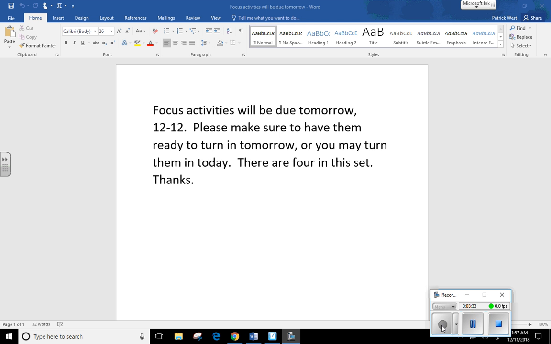This here I put up so I wouldn't forget. Focus activities will be due tomorrow, 12/12. Please make sure to have them ready. We only have 4. I was trying to get 5. I just did not have time to get it created and copied. So if you are kind of worried about your grade, these last grades are definitely ones you want to make sure that you're getting taken care of. This is going to be recorded as a quiz grade. All you got to do is turn in all 4. If you're missing any of them, again, right over there in the filing cabinet should be some extra copies.